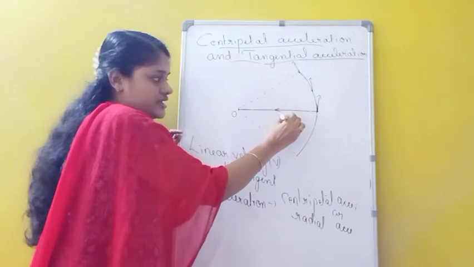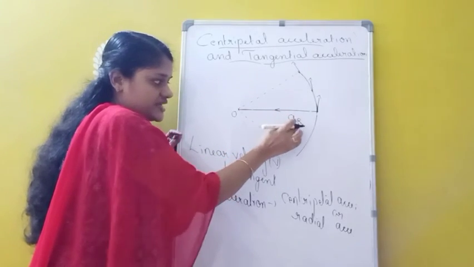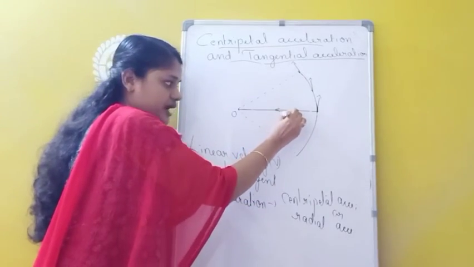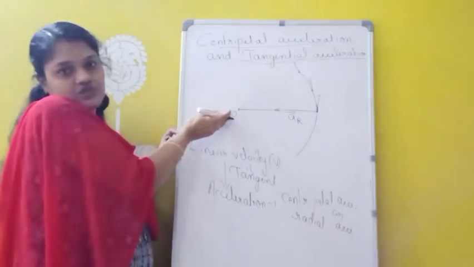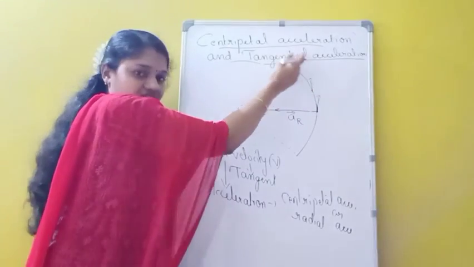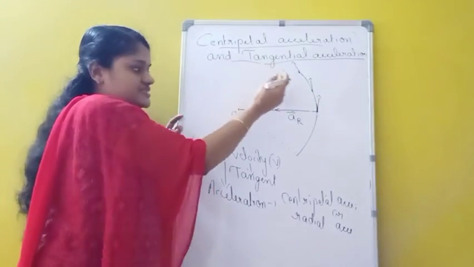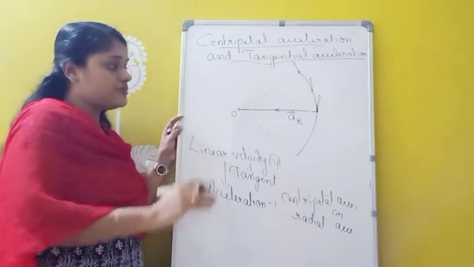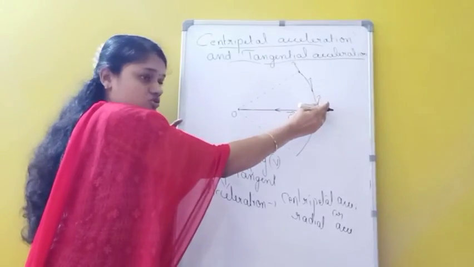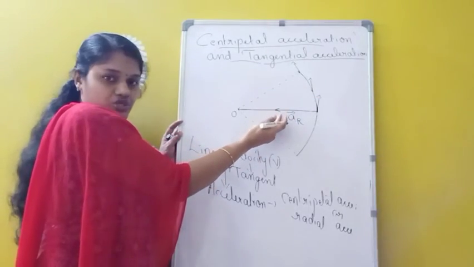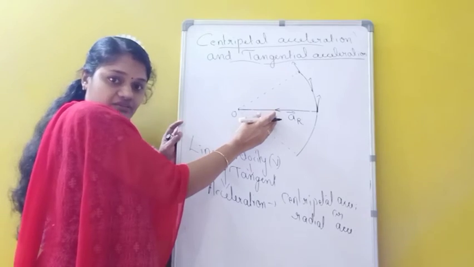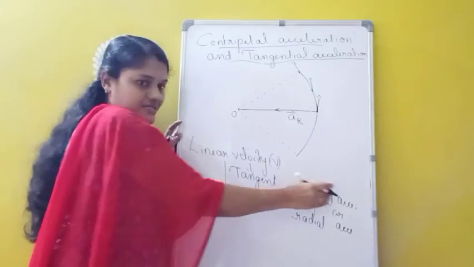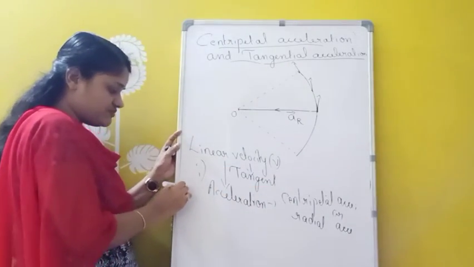I am writing here AR. This AR represents which one? Radial acceleration, or we can say centripetal acceleration. It is a vector quantity, and it is acting towards which direction? Towards the center. Since the direction of linear velocity is continuously changing, there must be an acceleration, and that is called centripetal acceleration. But suppose the magnitude of linear velocity is also changing.